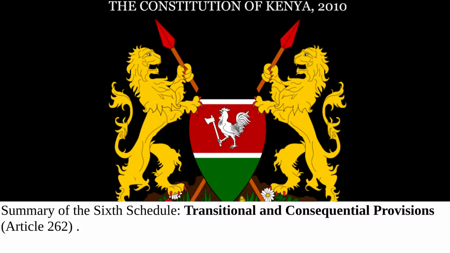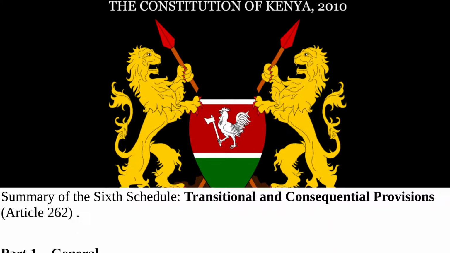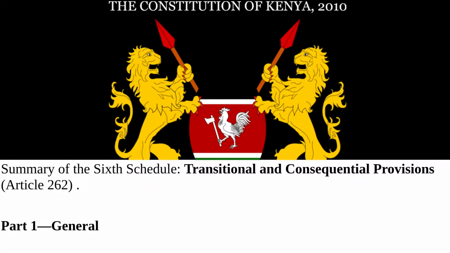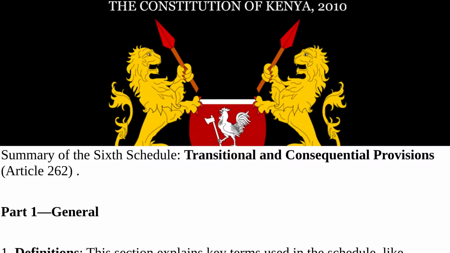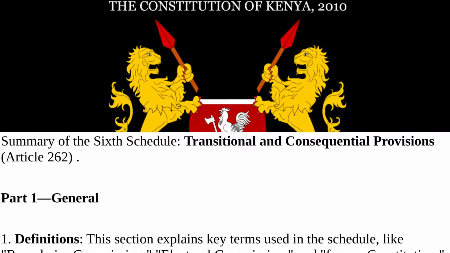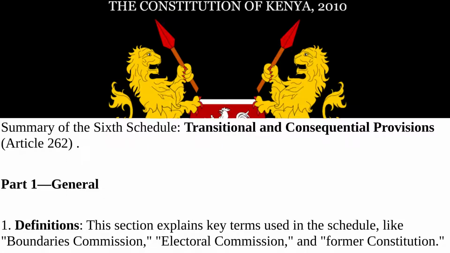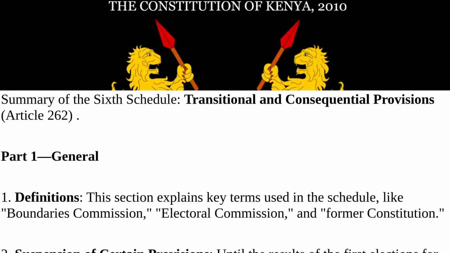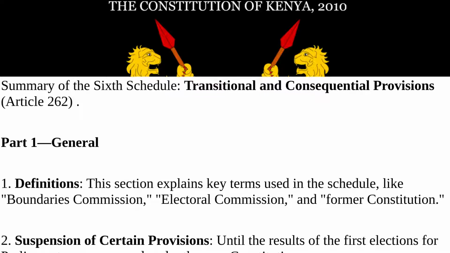Summary of the Sixth Schedule, Transitional and Consequential Provisions, Article 262. Here's a breakdown. Part 1, General. 1. Definitions. This section explains key terms used in the schedule, like Boundaries Commission, Electoral Commission, and former Constitution.